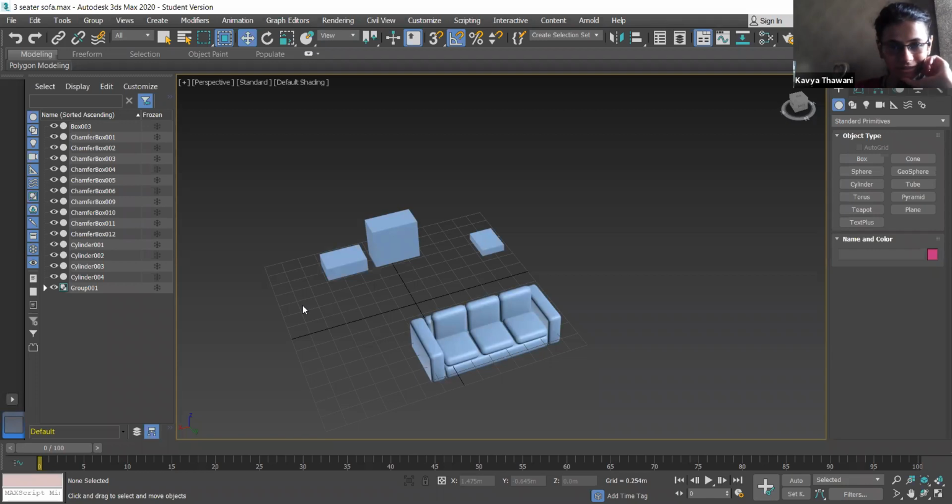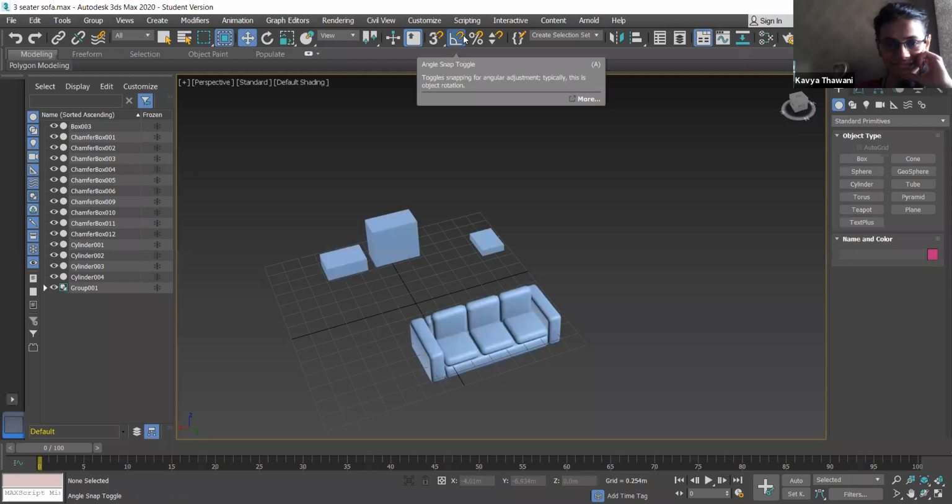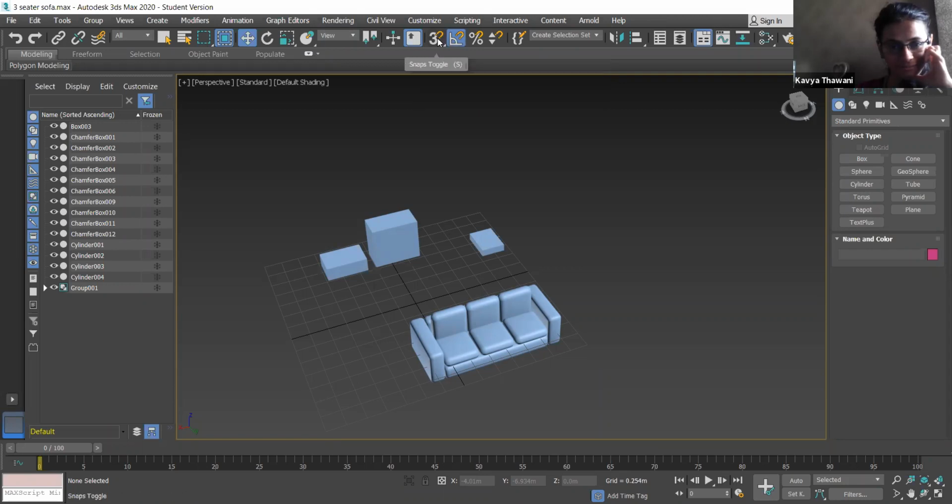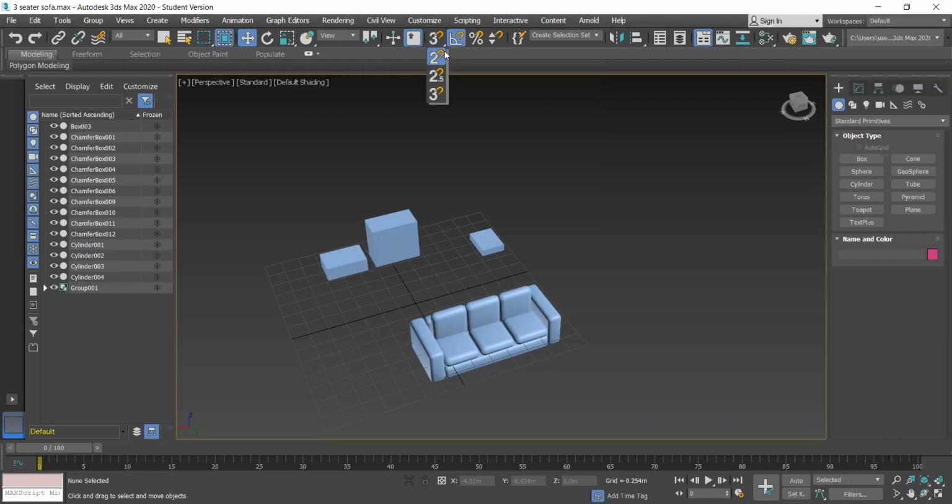You can see in your toolbar, next to your angular mode, do you remember where angular is? This one. This is the angle snap. Next to it, it's written 3. Just give a long press. There is a drop down list over there. See, now you have 2D, 2.5 and 3. So we have 3 snaps over here. We mostly work in 2.5 snap only. Why? I will tell you that.